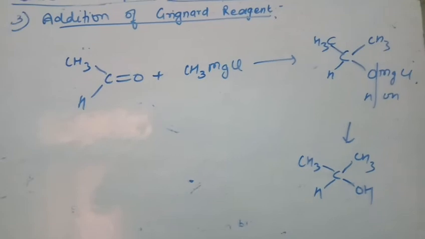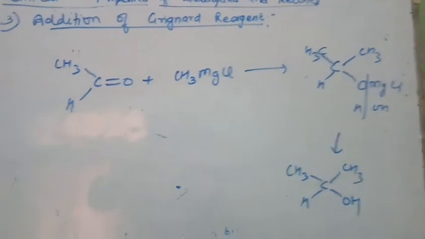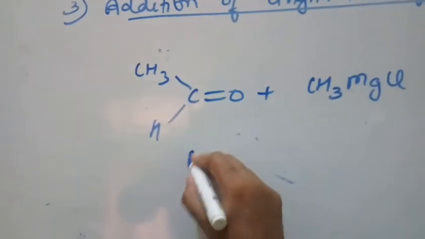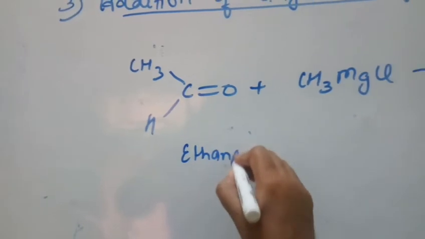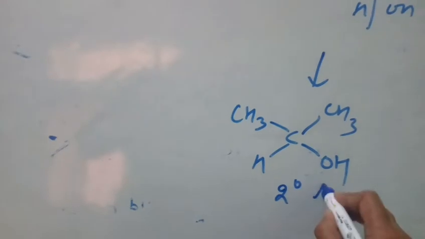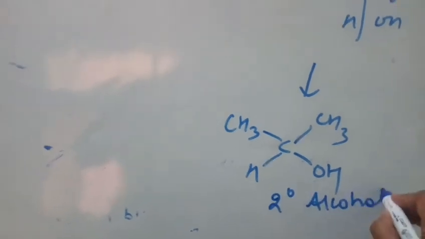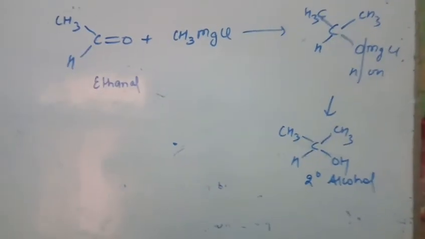So when Grignard reagent is treated with any other aldehyde, say ethanal, propanal, or any other aldehyde, then we get secondary alcohol. So with methanal, primary alcohol; with any other aldehyde, we get secondary alcohol.